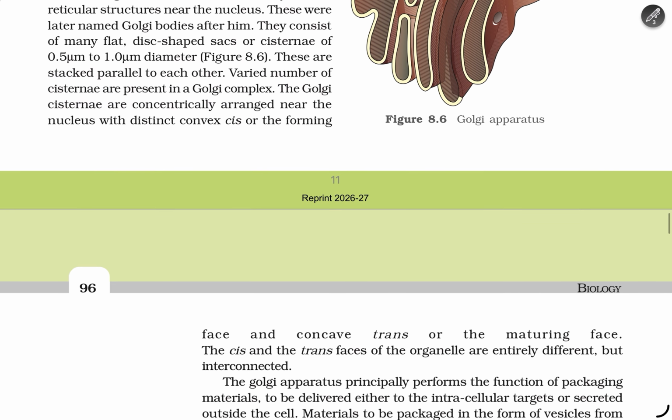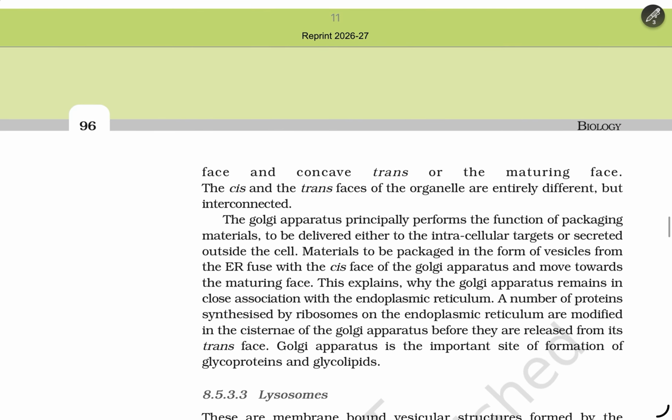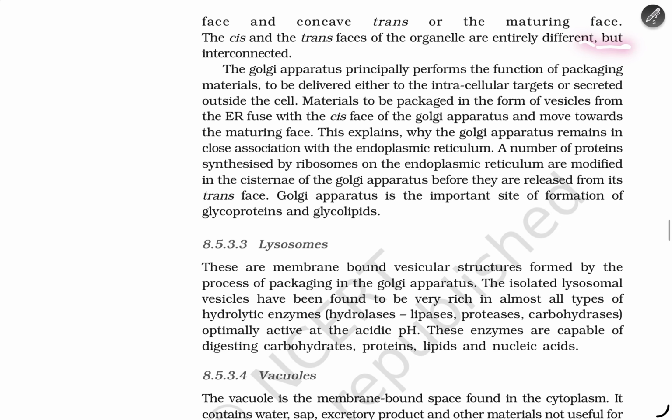The Golgi cisternae are concentrically arranged near the nucleus with a distinct convex cis face, or forming face, and a concave trans face, or the maturing face. The cis and trans faces are entirely different from each other but interconnected. The Golgi apparatus principally performs the function of packaging materials, to be delivered either to intracellular targets or secreted outside the cell. The materials to be packaged in the form of vesicles fuse with the cis face of the Golgi apparatus and move towards the maturing face.